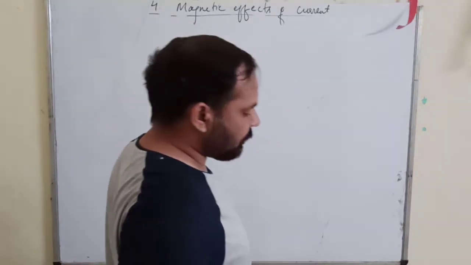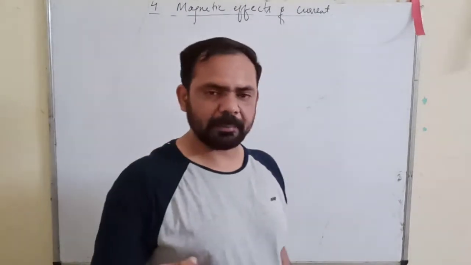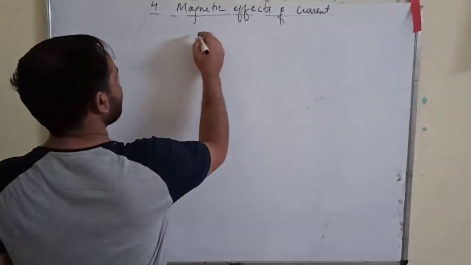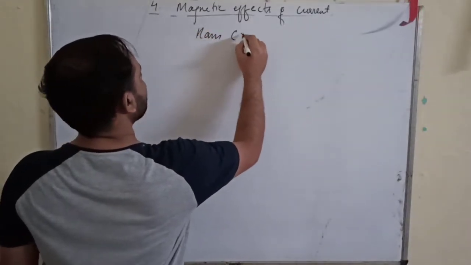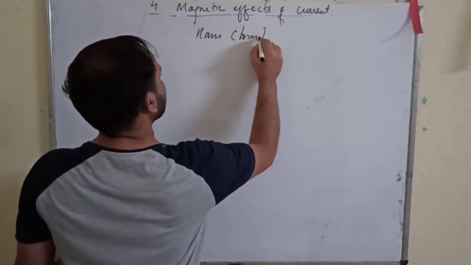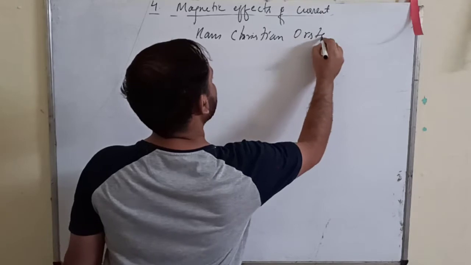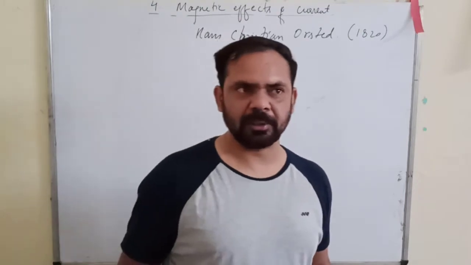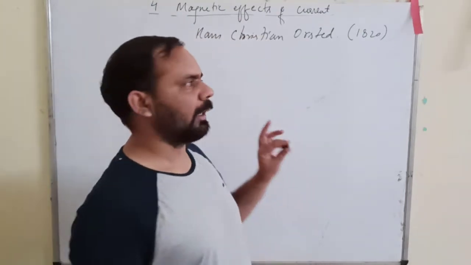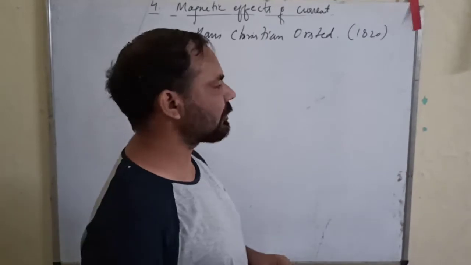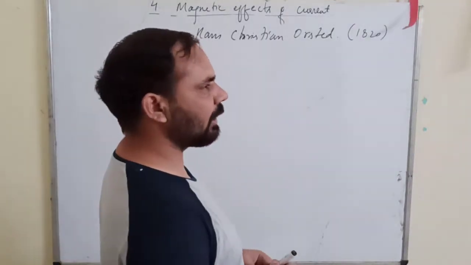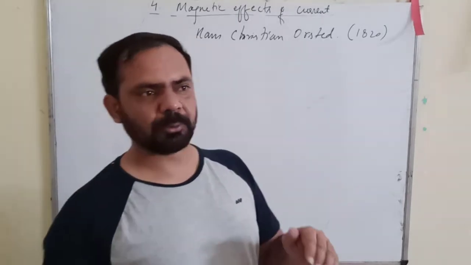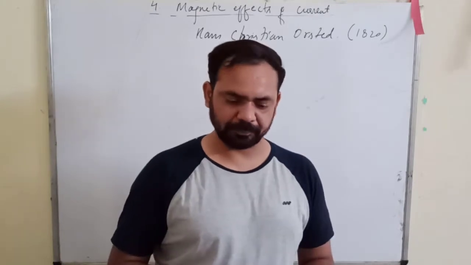First of all, one or two lines about the history of this magnetic effect of current. It was first observed by Hans Christian Ørsted in 1820. He was a Dutch physicist, which means he was from Holland. In 1820, for the first time he observed that a current passing through a conductor has some magnetic effect.